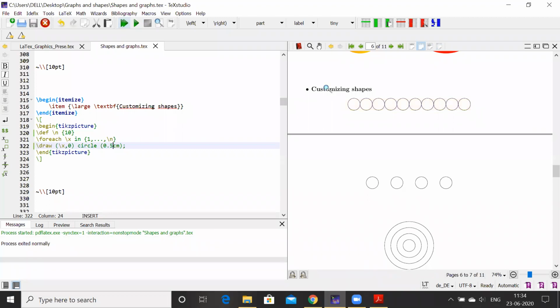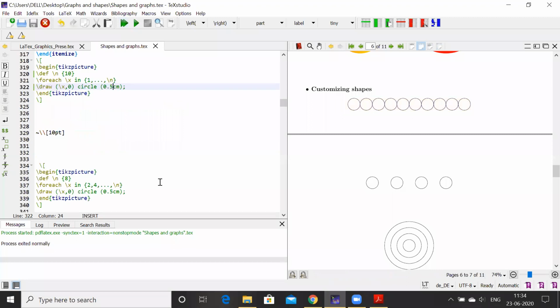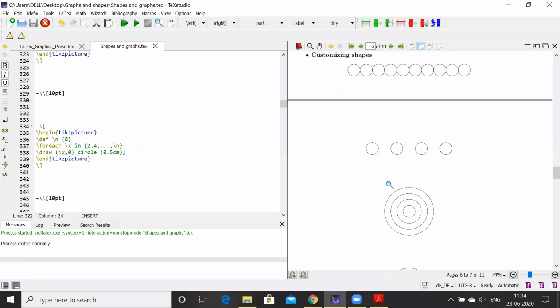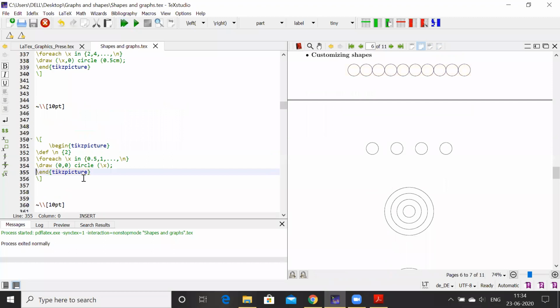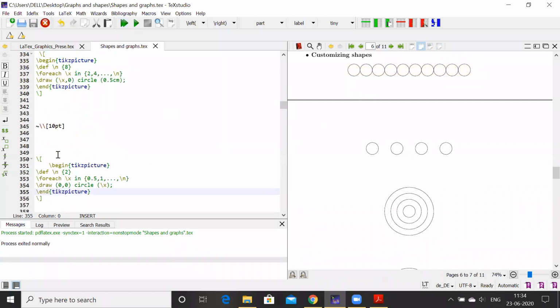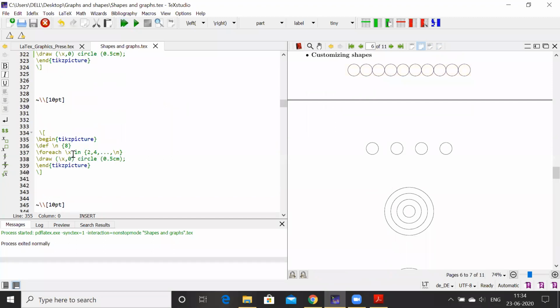Okay. Another thing is that now we want different positions of the circle. Look at here this picture. In this picture we want different positions of the circle. So I'll just start here, n is suppose 8. n is running up to 8, and the \x is in with the center 2, 4, like this of even points. So \x, 0 means center x coordinate is at 2, 4, and so on, and your y coordinate will remain at 0 only.